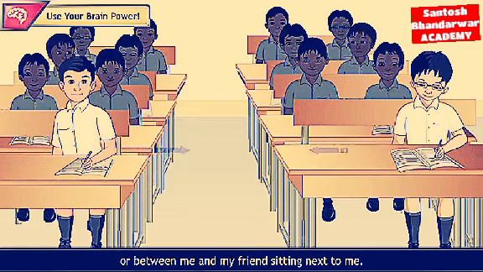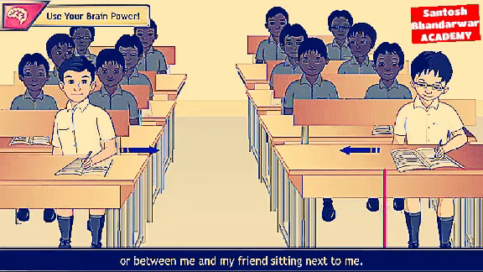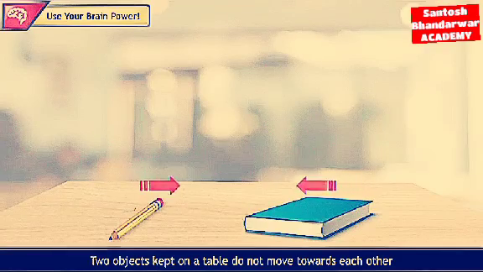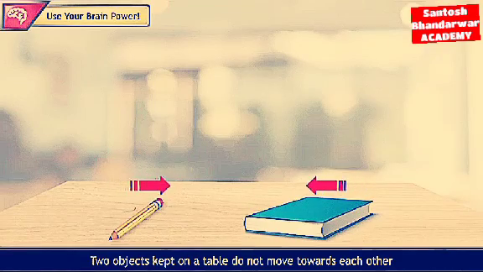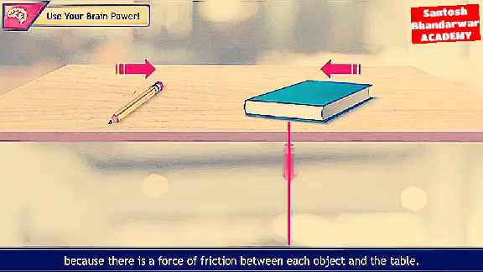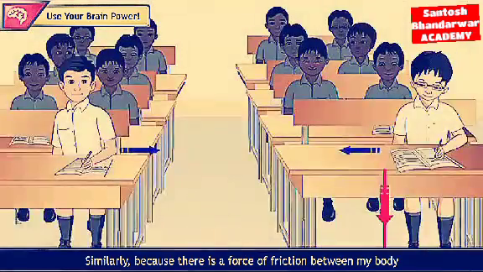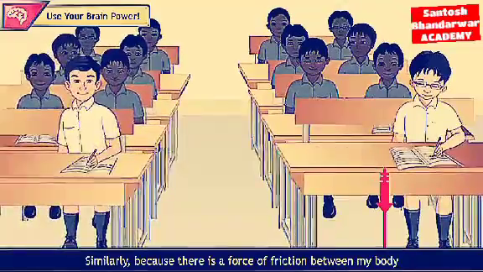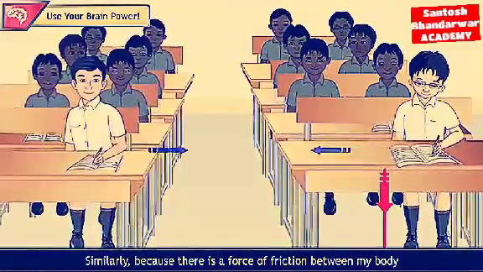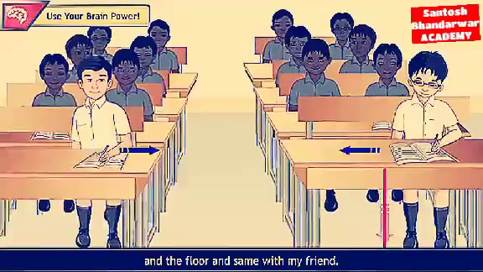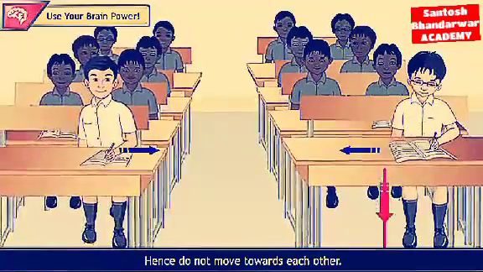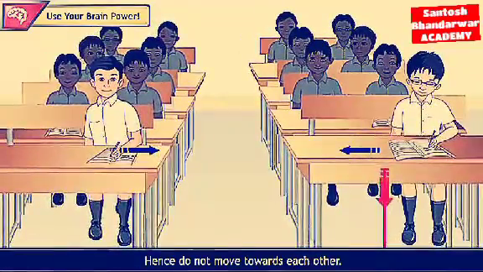Answer: Yes, there is a gravitational force between two objects kept on a table or between me and my friend sitting next to me. Two objects kept on a table do not move towards each other because there is a force of friction between each object and the table. Similarly, there is a force of friction between my body and the floor, and the same with my friend. Hence, we do not move towards each other.